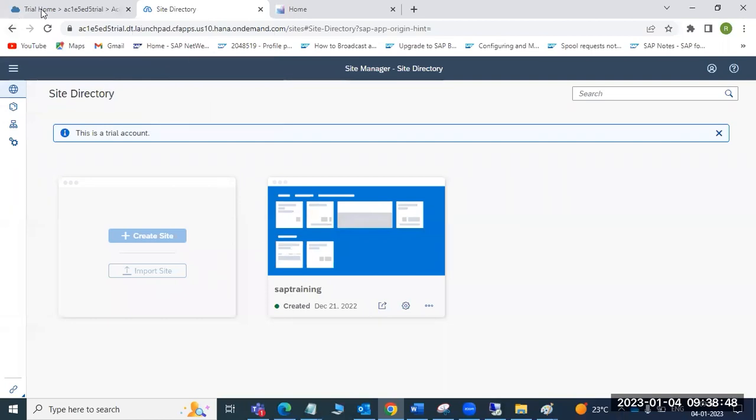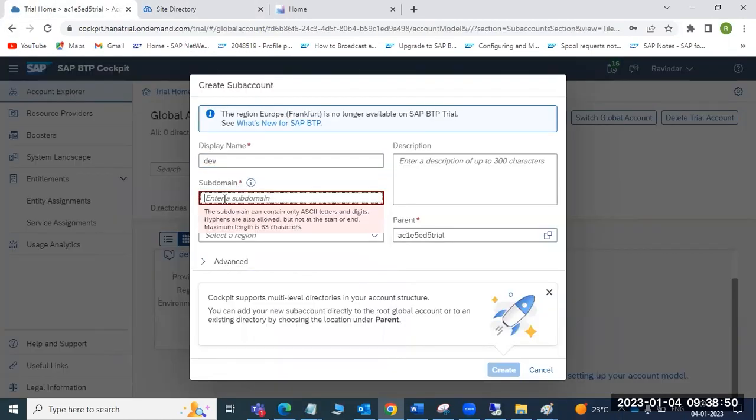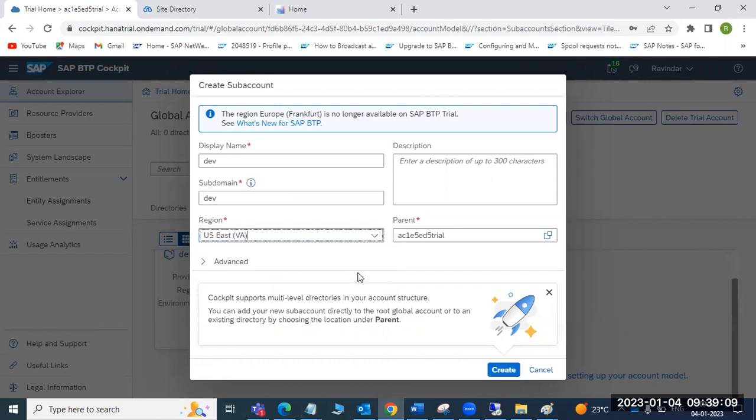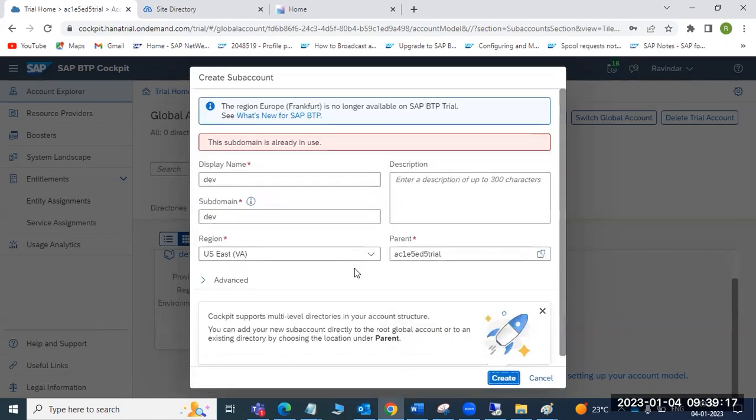Here you can put anything, like dev. Region means in which region you want to deploy your application, either AWS or Azure. Most of the services are available, and SAP recommends going with AWS US 10, so you can choose it. You have only one parent account, so then just click on the create button.